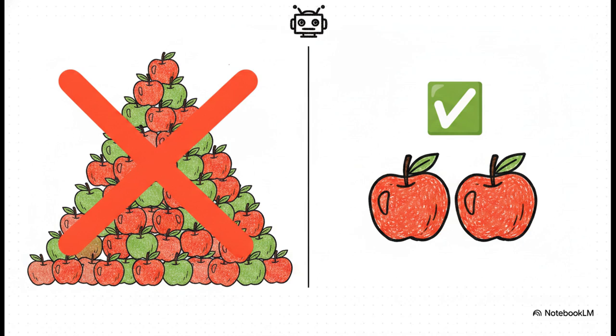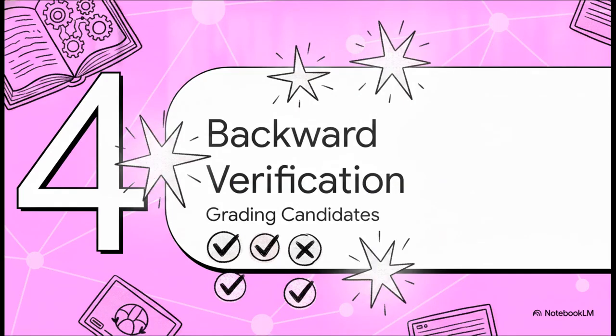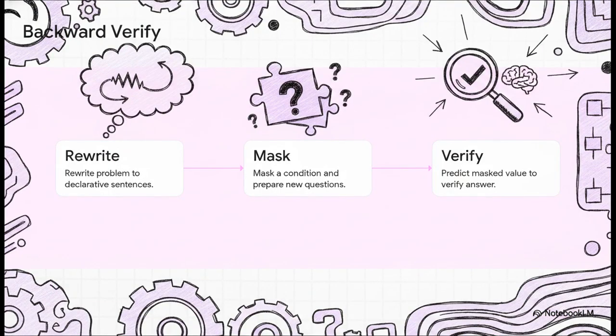Okay, we have our candidates. Now how does the AI figure out which one is right without us stepping in to tell it? Part 4. Step 2. Backward verification. This is where the magic happens. We prompt the AI to act as its own teacher and grade those candidate answers using 3 progressive steps: rewrite to declarative, mask a condition, and verify.